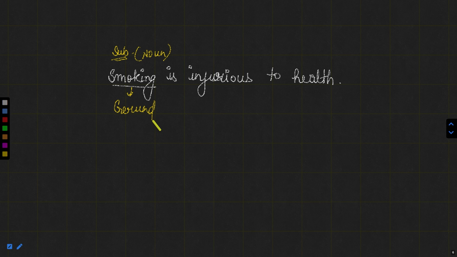Now, as I told you, the sentence which we had read in the starting of this session, that is, walking on grass in the morning is good for health or is very healthy. So that walking, walk plus ing, it means verb plus ing, was behaving like a noun. That was the subject of the sentence. That means that was also a gerund.